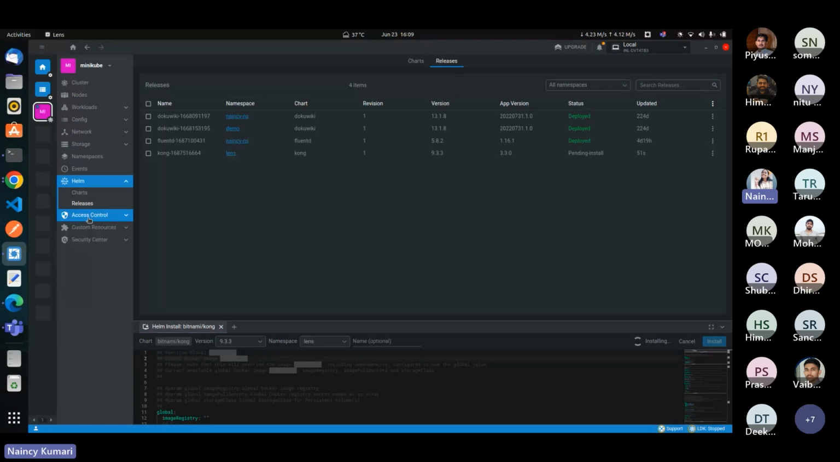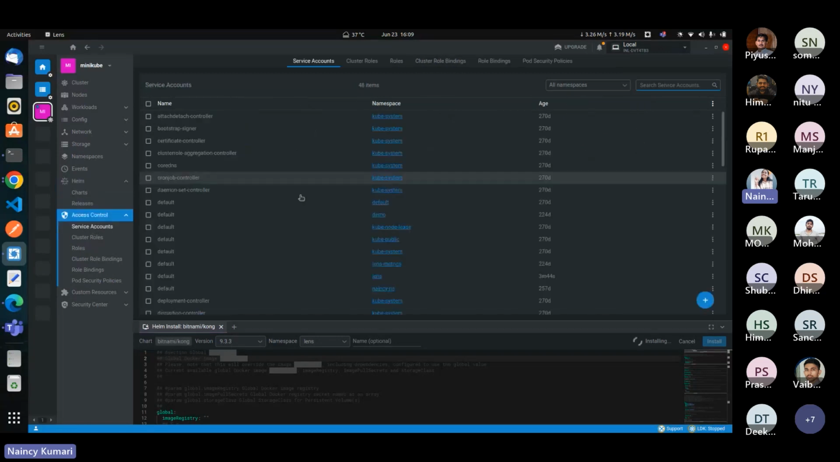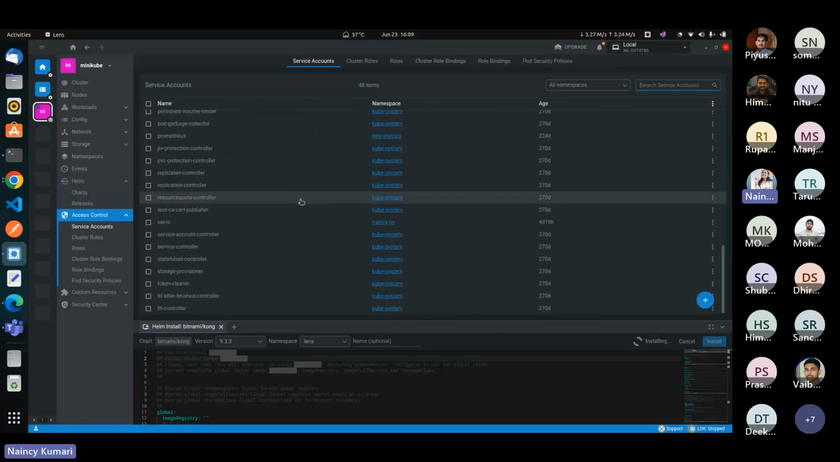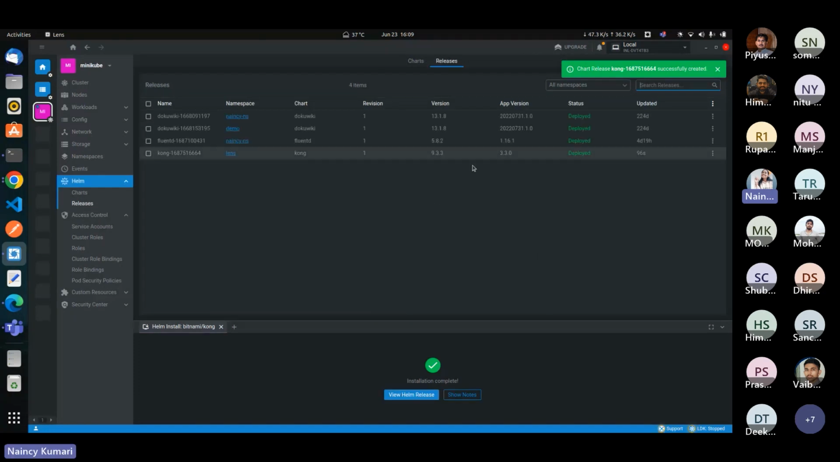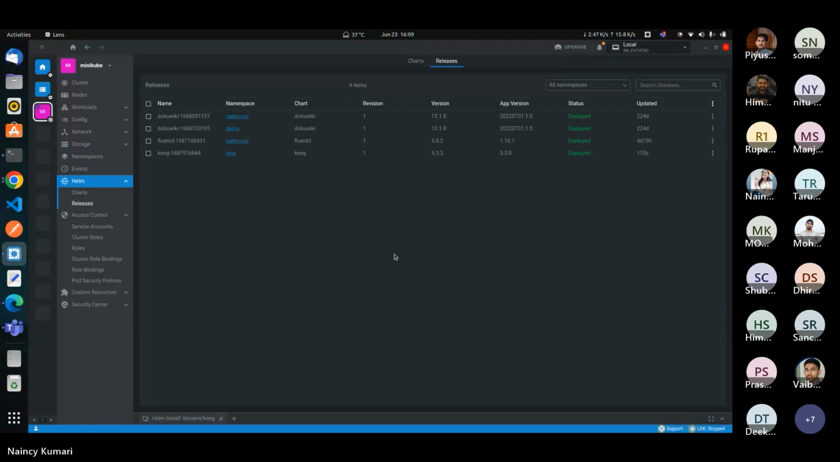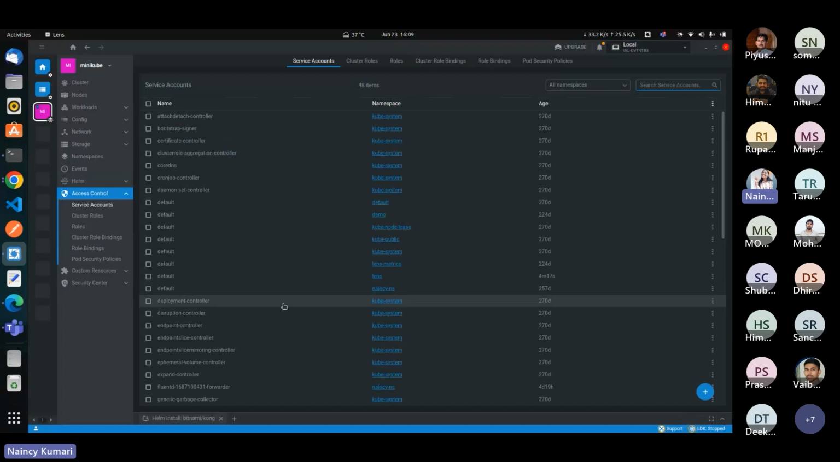Here is an option for access control. Inside this, there is the option for service account. These are the current service accounts. Yes, you can see a chart released, successfully created. When you move on here, you can see Kong. Its status is deployed, and here you can see installation complete. So this is how we can use Helm charts, and inside access control, we can get the service accounts here.